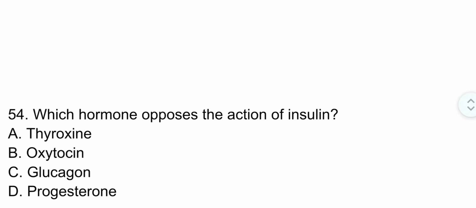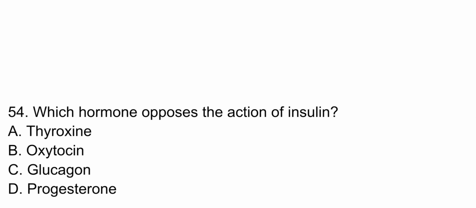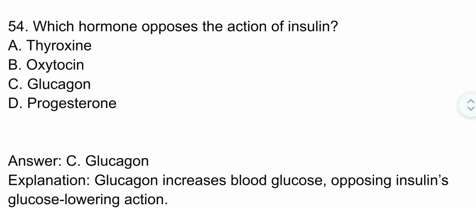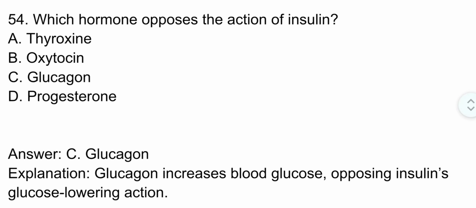Question number 54. Which hormone opposes the action of insulin? The correct option is option C. Glucagon. Glucagon increases blood glucose, opposing insulin's glucose-lowering action.